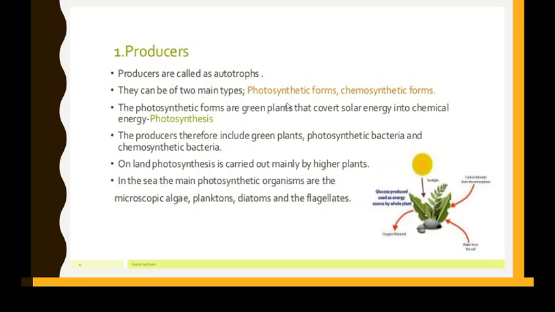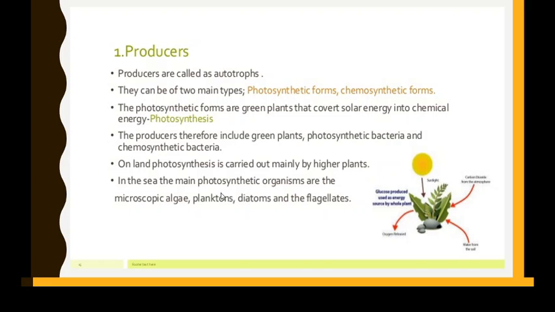So photo in the presence of light, and chemo is nothing but what? It turns into chemical energy. Yes. So the producers therefore include green plants, then photosynthetic bacteria, chemosynthetic bacteria, etc. And on land, photosynthesis is carried out mainly by higher plants, the plants which are taller, which have more capacity to take the light energy, convert it into starch, and use it. So this photosynthesis is carried out mainly by the higher plants.